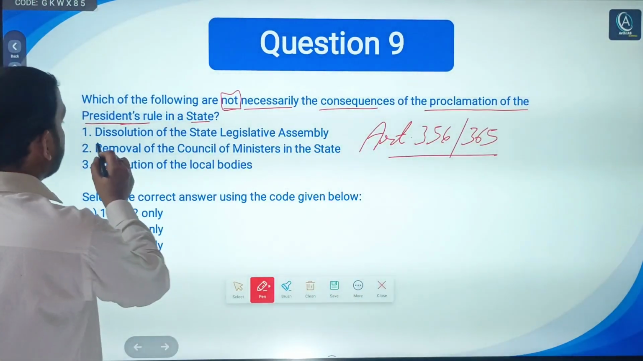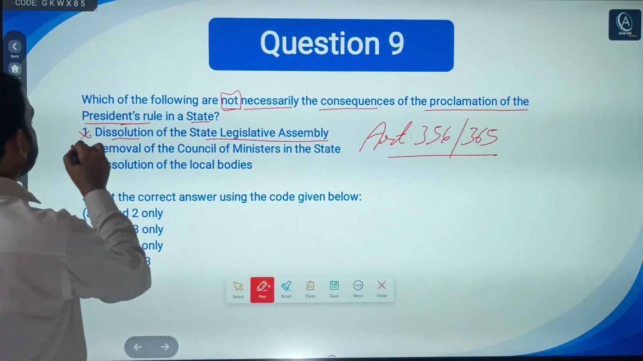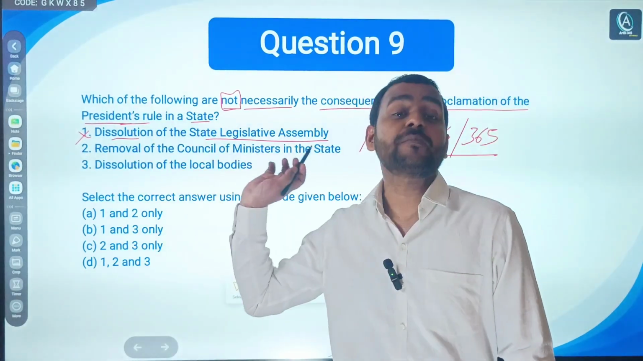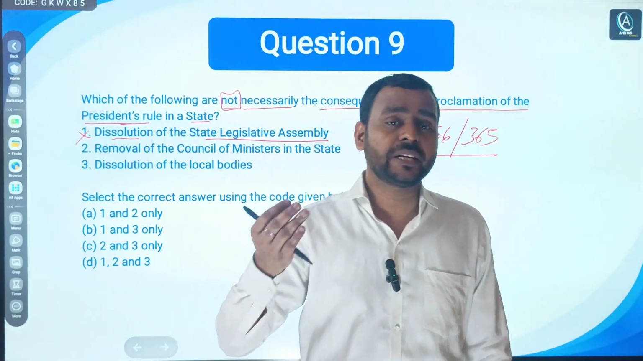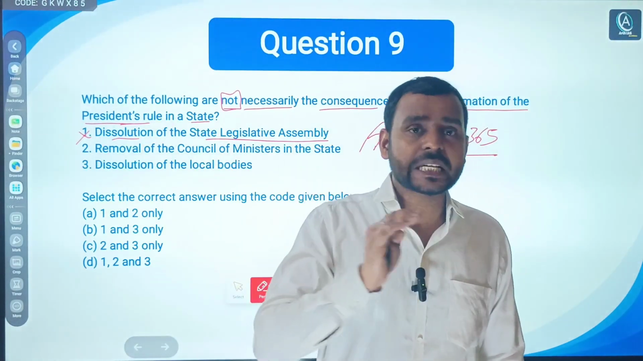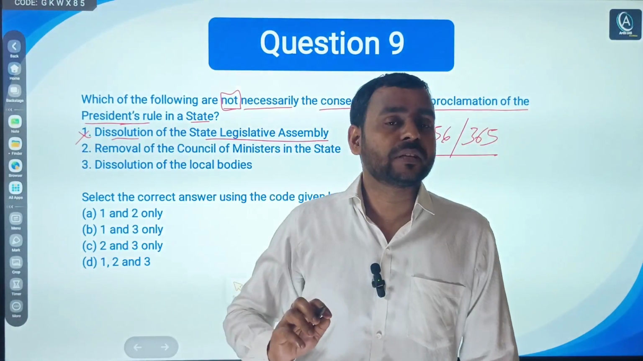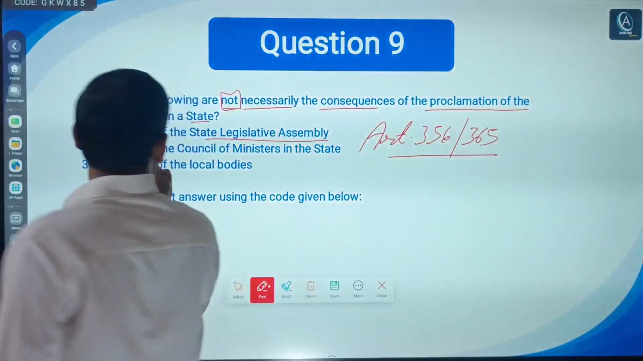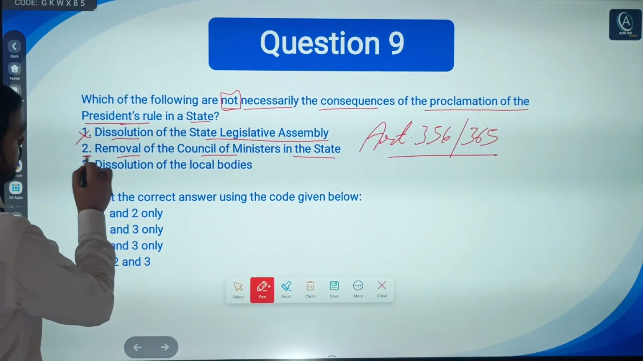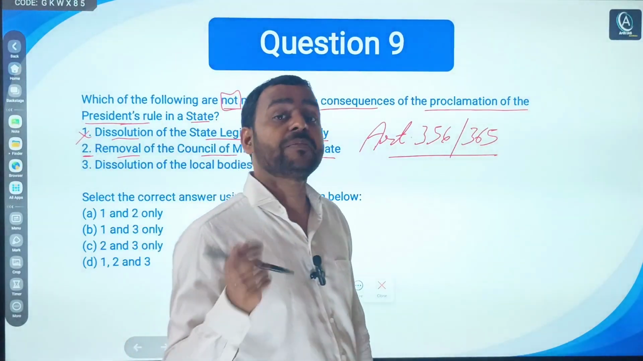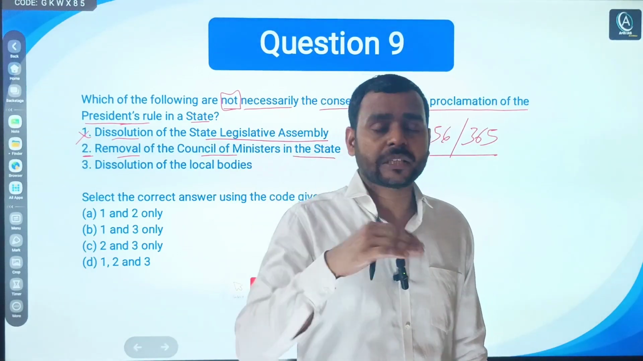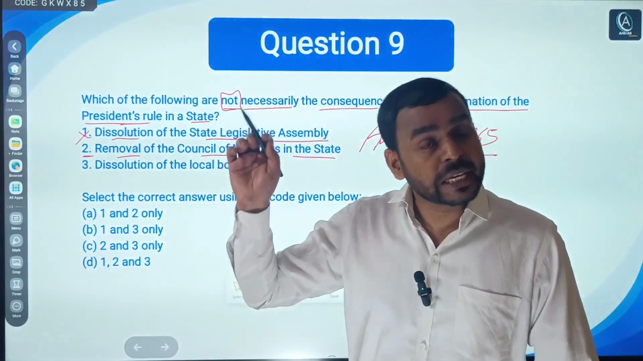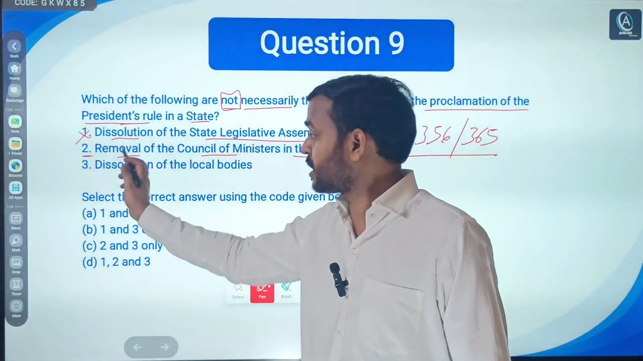First, dissolution of a state legislative assembly. No. Obviously this could not be the reason to impose president's rule. For example, the term of the legislative assembly has been completed and the governor has dissolved the state legislative assembly, then why would president's rule be imposed? No reason. Second, removal of council of ministers in the state. This could be the reason, and generally this happens, that if the government has fallen, or the council of ministers has resigned, then president's rule can be imposed. So this is not the right answer.